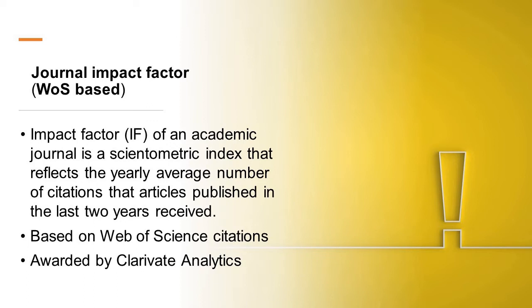All those journals that are included in Web of Science are taken into consideration to calculate their impact factor. Around 12 to 15,000 journals receive an impact factor every year, and this impact factor is allotted by Clarivate Analytics, who manage the Web of Science database.